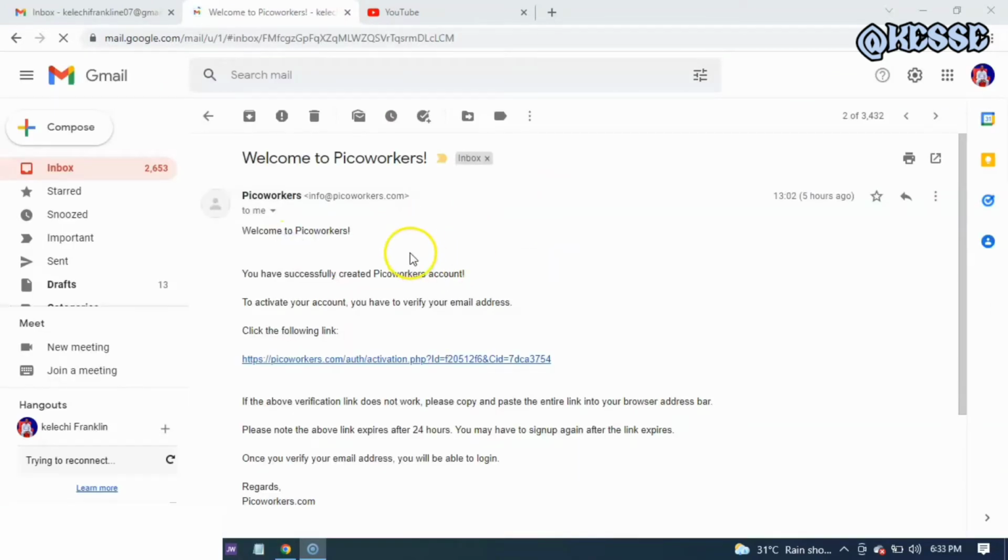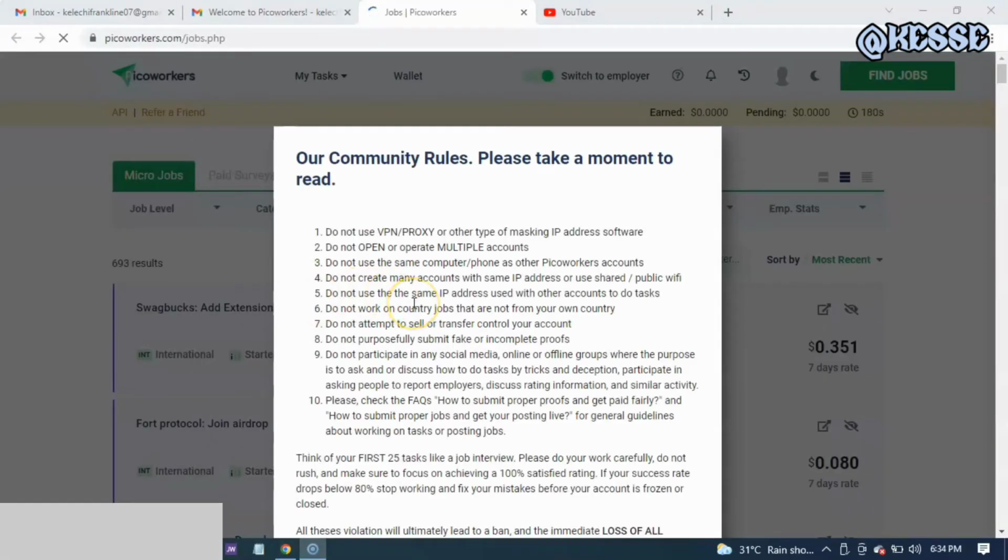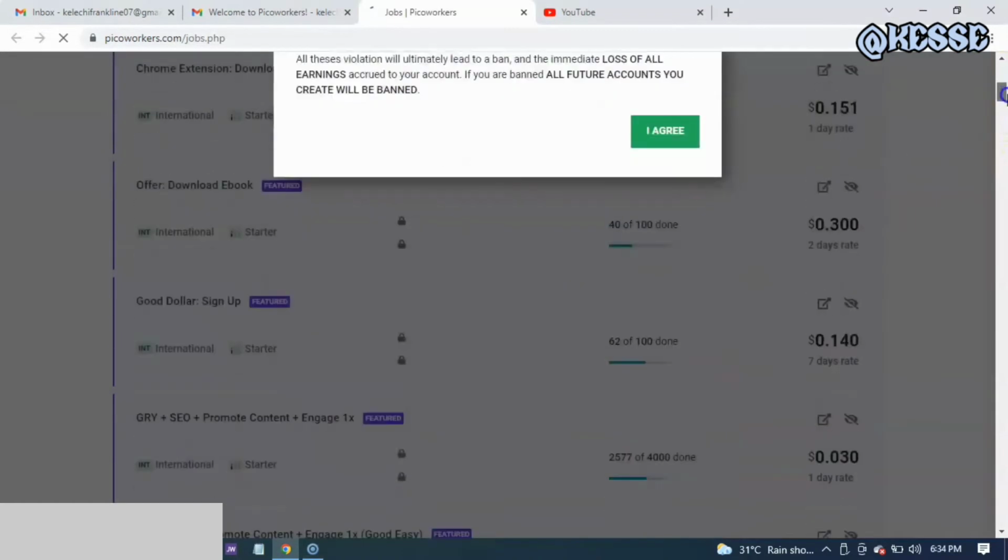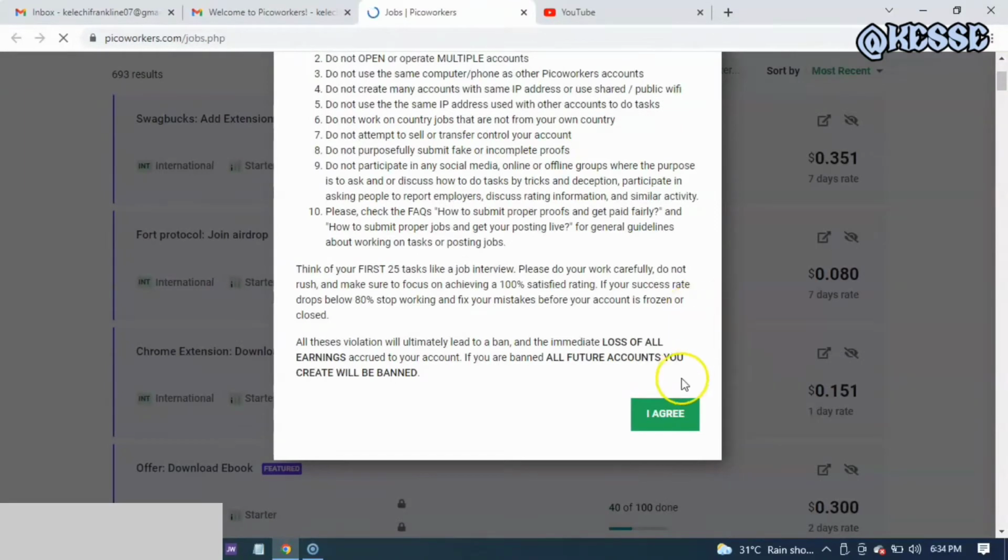So guys, this is the email that I just received from Picoworkers. For me to confirm or activate my account, I need to click on this link. So I'll click on the link. It will take me directly to Picoworkers. Once I click on the link, this is what will appear. So all I have to do right now is just accept this. I agree to this information and all of that. So I'll just click on I agree.